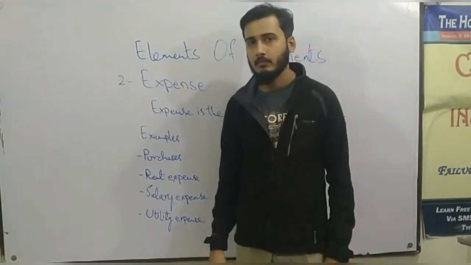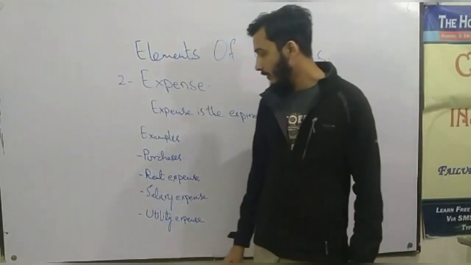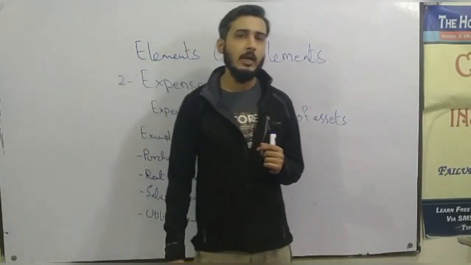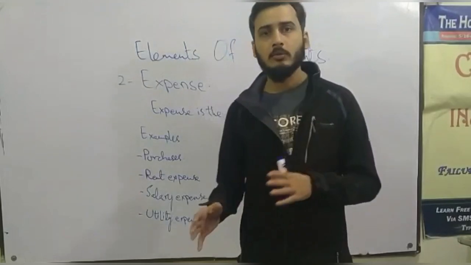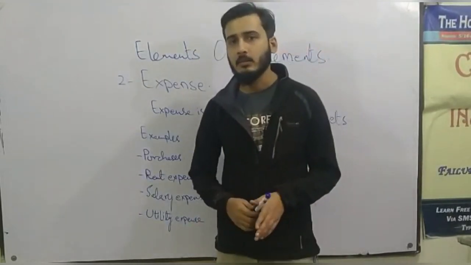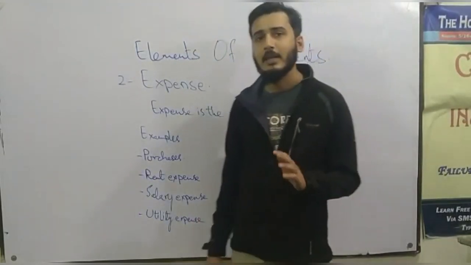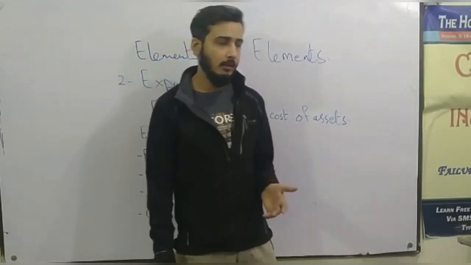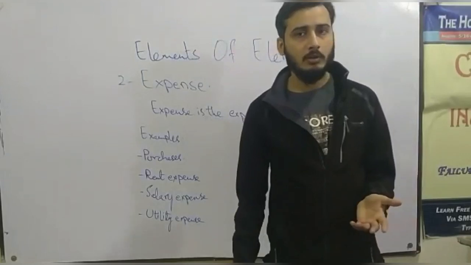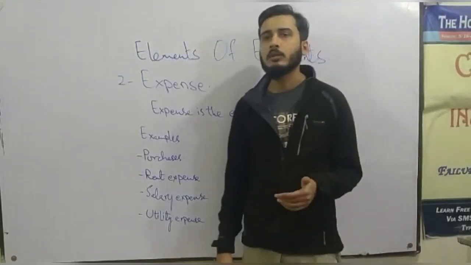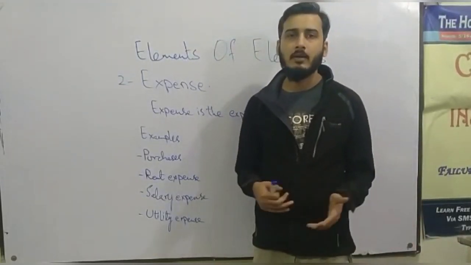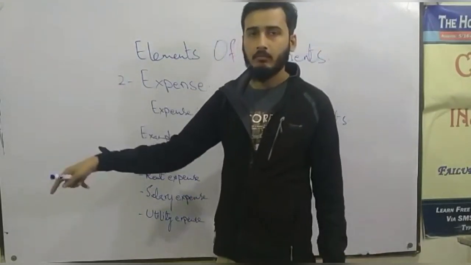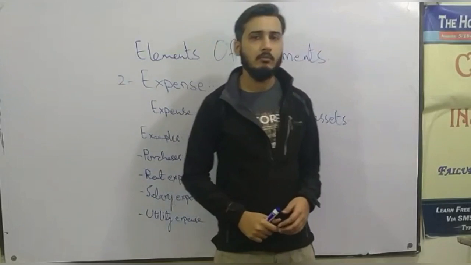Then, coming to the second point, rent expense. If I'm living somewhere and I'm paying the rent of that, so that shall be my expense. On number 3, salary expense. Salary expense means the salary paid to the workers, and the workers are not going to give back the salary, and they have earned it and it is not in my reach. That money shall be my expense.